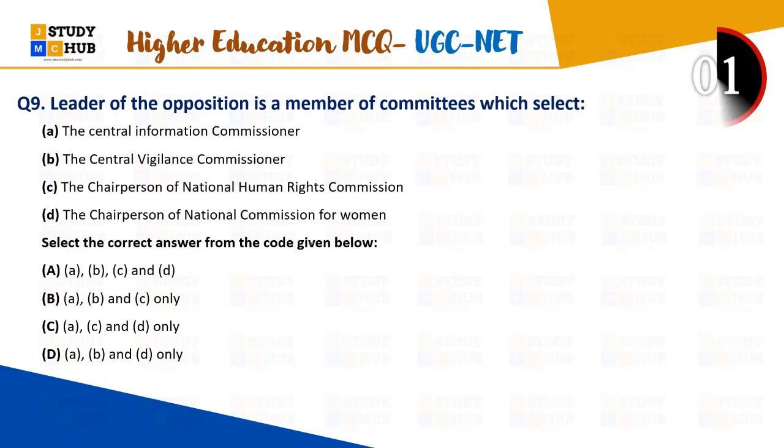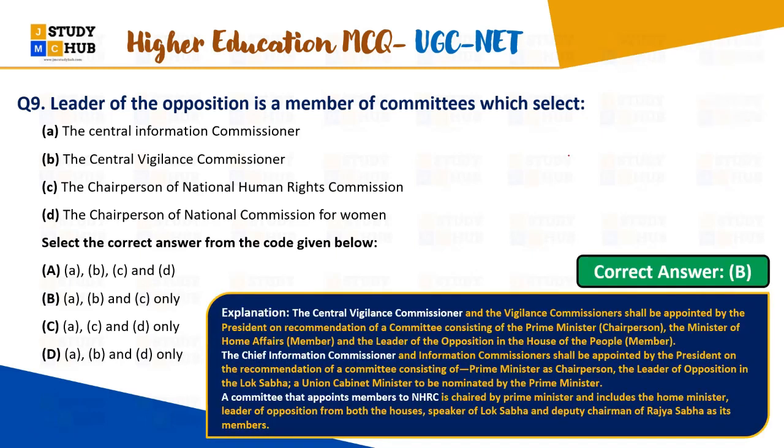Tell me quickly. For the first time here, we are talking about Indian polity, the Leader of the Opposition. Everybody, the Leader of the Opposition is basically a member of the committees which select what? That is the CIC, CVC, or the chairperson of the NHRC or the chairperson of the National Commission for Women. Chalein, let's check the right answer here. The right answer is B, right? And none of the aspirants has given the right answer.